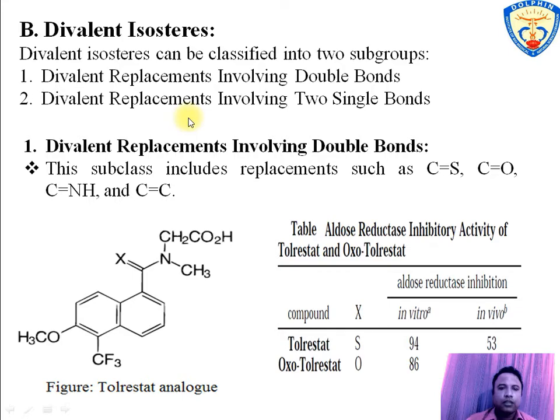The next is divalent isosteres. Divalent isosteres can be divided into two subgroups. First is divalent replacement involving double bonds, and the second is divalent replacement involving two single bonds.